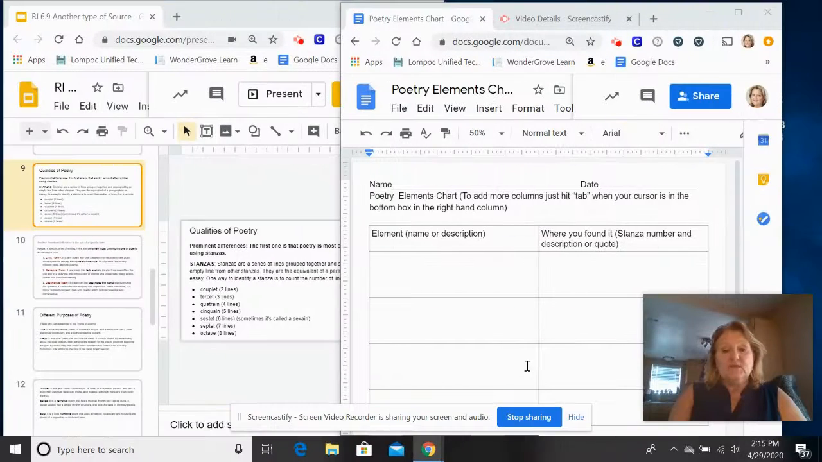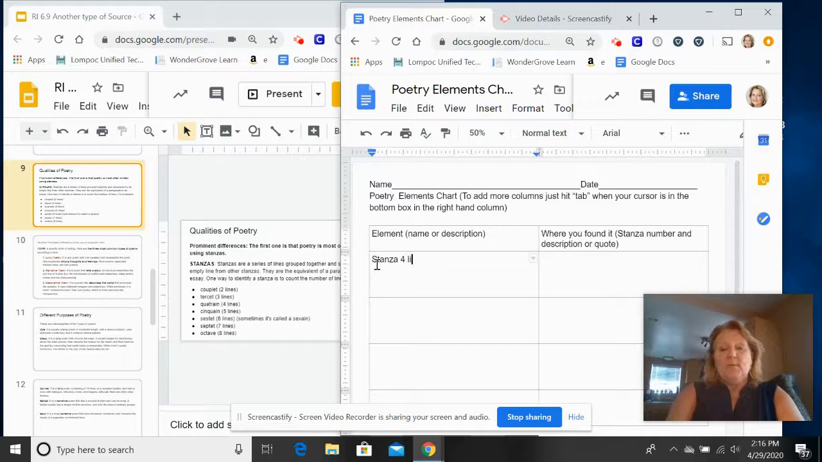The next one we're going to take a look at is the poetry elements chart. So poetry is something that we haven't done very much of, and so I want to make sure that you understand this. Right here, the first thing that we're going to look at is the number of lines per stanza. As I explained before, a stanza is like a poetry paragraph. So here we're going to write stanza, and then we're going to write how many lines per stanza.